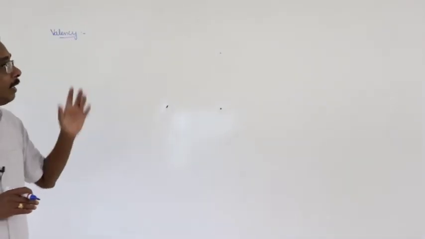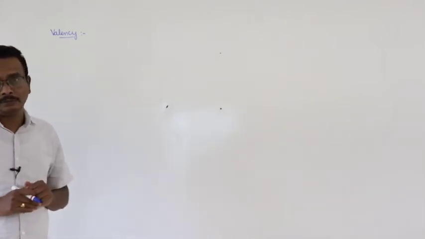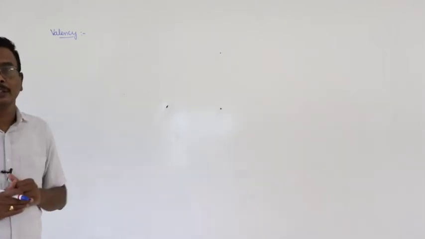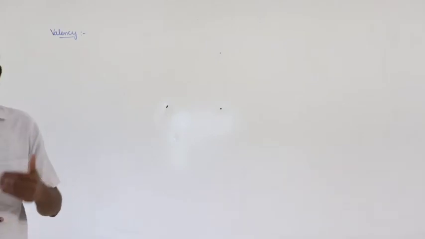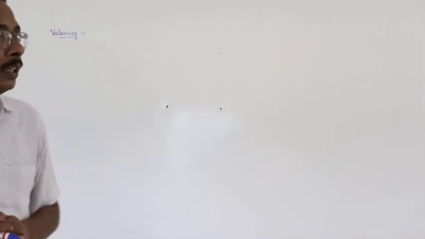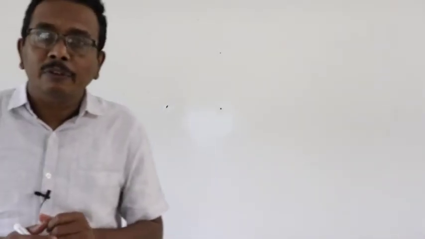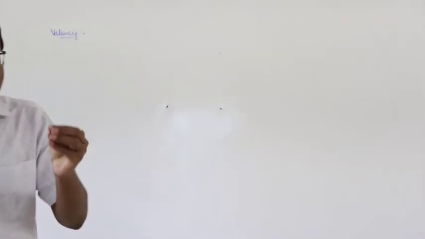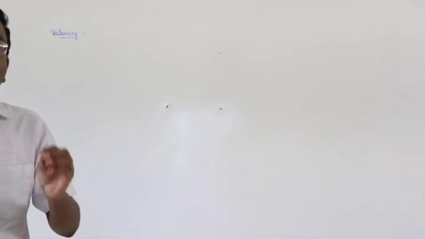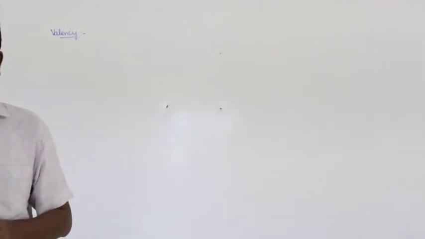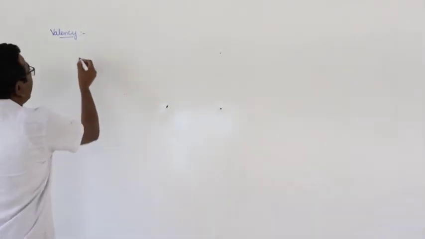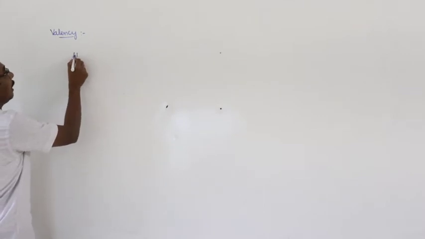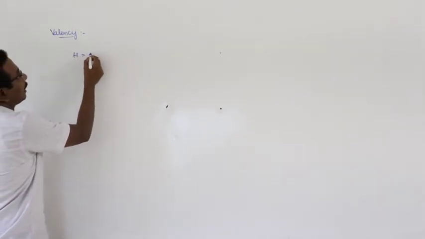What is the meaning of valency? How can you define it? In olden days, valency was defined as the number of electrons present in the valence shell, nothing but the outermost orbit. Take for example the hydrogen atom.